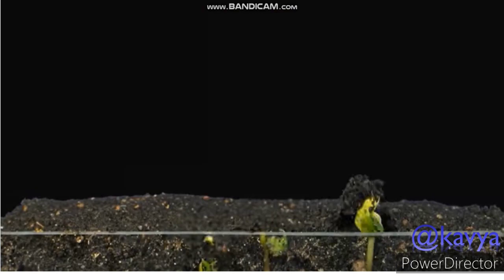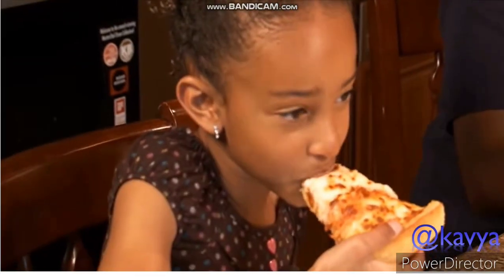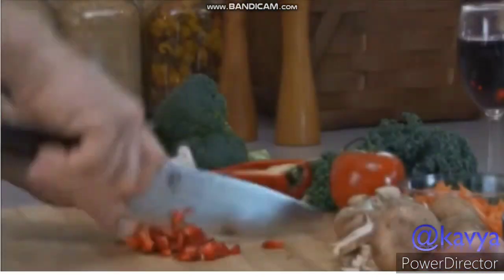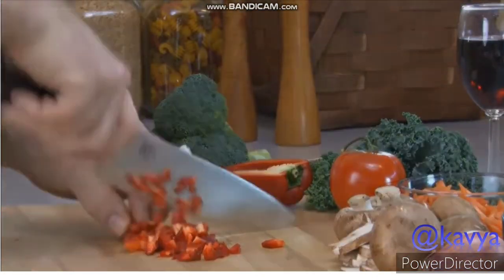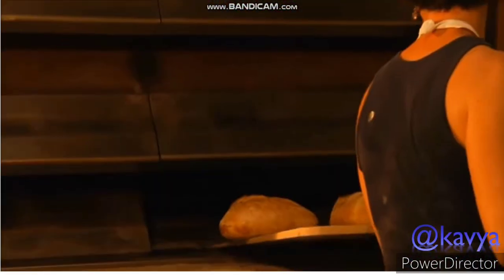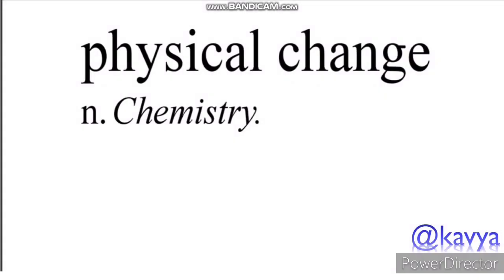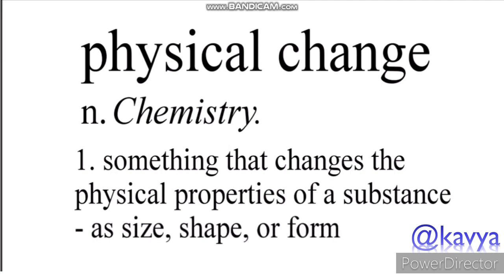Students, whether it's plants growing, logs burning, or even just eating food, the materials around you are changing shape and size, releasing and absorbing energy, and creating new substances. Hence, in chemistry, most changes are divided into two: physical changes and chemical changes. Students, a physical change is something that changes the physical property of a substance: its size, shape, and form.